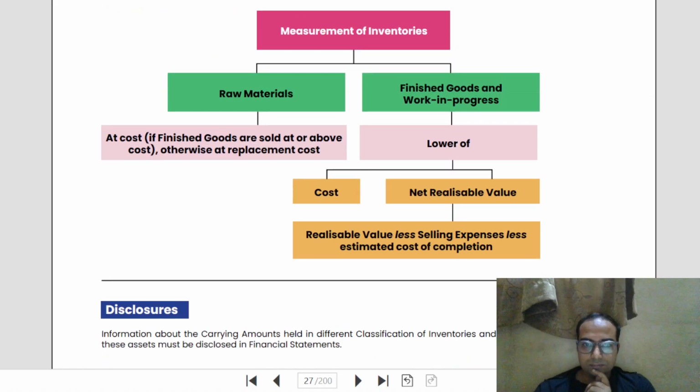So we discussed this. Finished goods and work in progress you measure at the lower of cost and net realizable value. Net realizable value means the fair market value minus selling expenditure, less estimated cost of completion, because in case of work in progress there will be some estimated cost of completion. And raw material, this is an important point to remember.